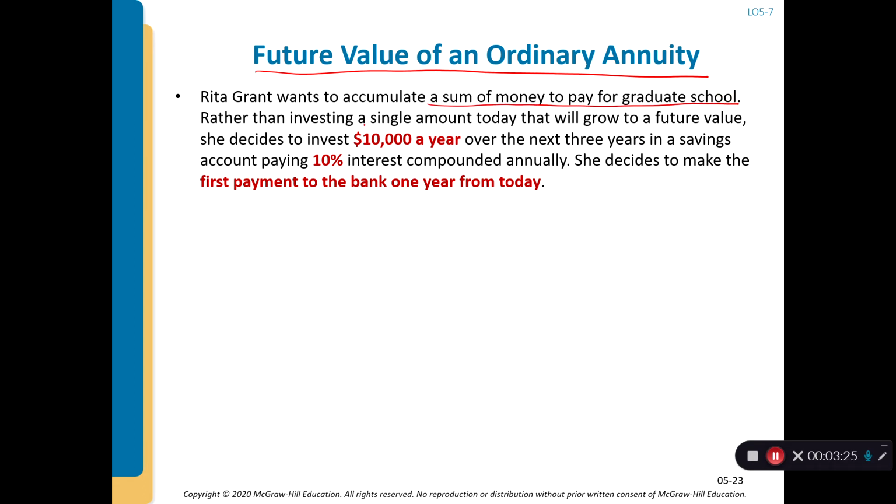Rather than investing a single huge amount today that will grow into a future value, she decides to invest $10,000 a year over the next 3 years in a savings account paying 10% interest, compounded annually. She makes the first payment to the bank 1 year from now, which means she pays at the end of the first period. That's the standard definition of an ordinary annuity.